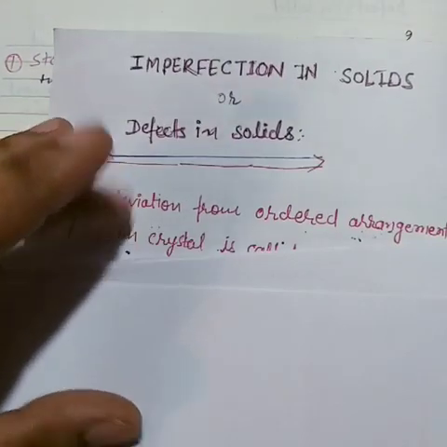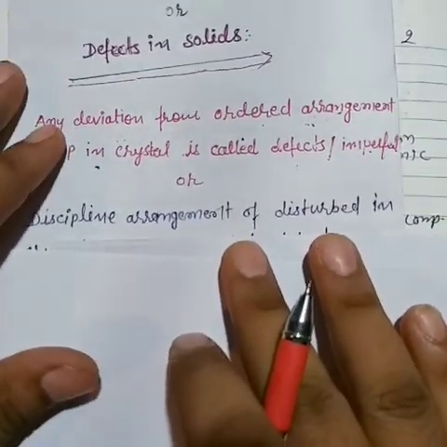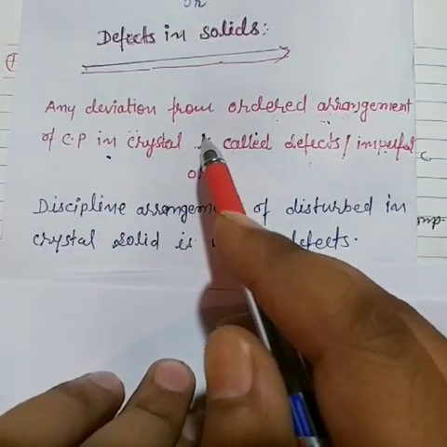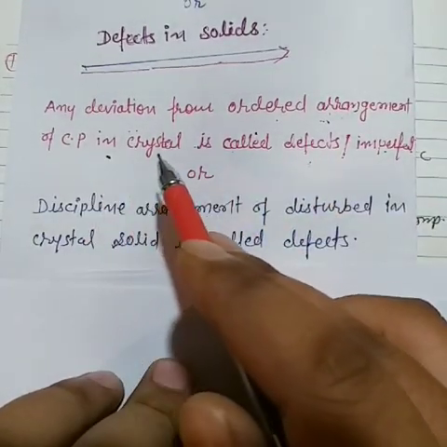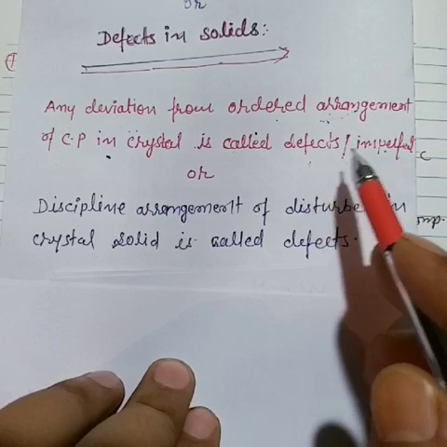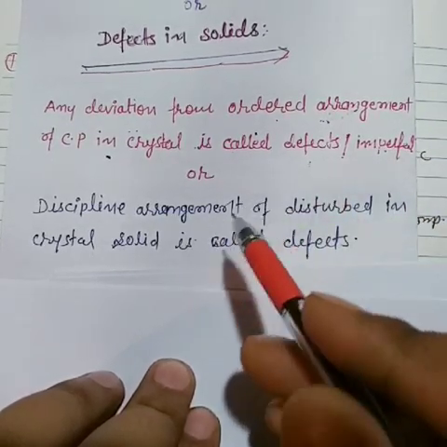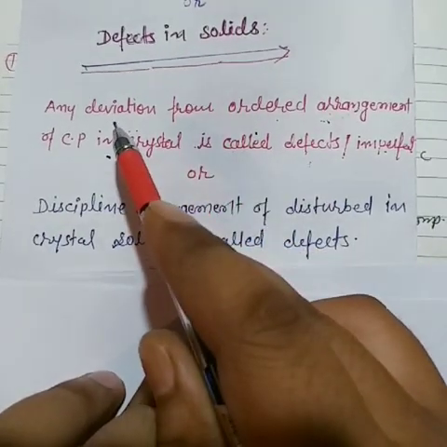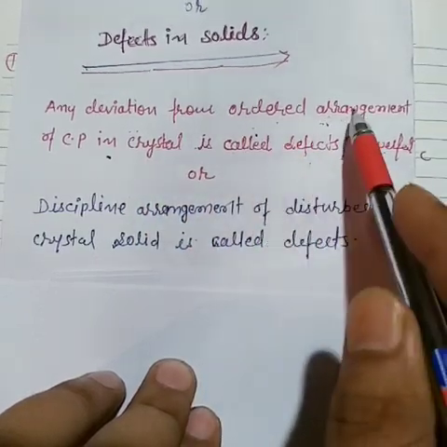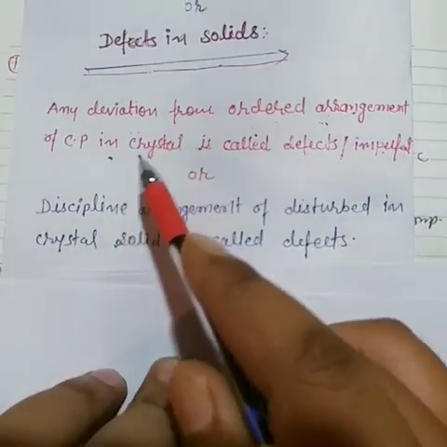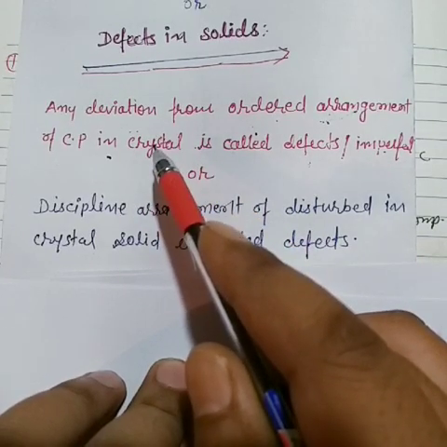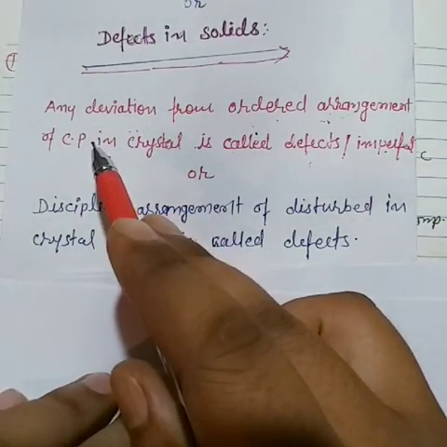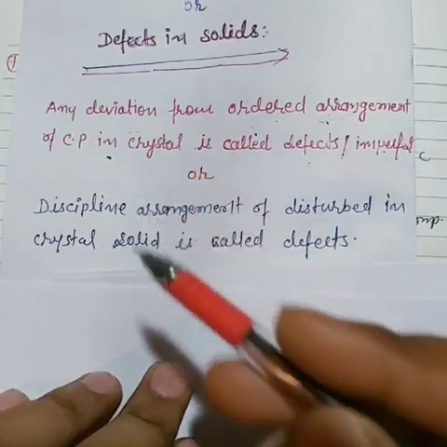Now see here students, first of all we will interpret the definition. Any deviation from the ordered arrangement of constituent particles in a crystal is called a defect or imperfection. Now see here, students, how many terms constitute the definition? Deviations, ordered arrangement and constituent particles. That means three terms constitute the definition. So once again I repeat, any deviation from the ordered arrangement.